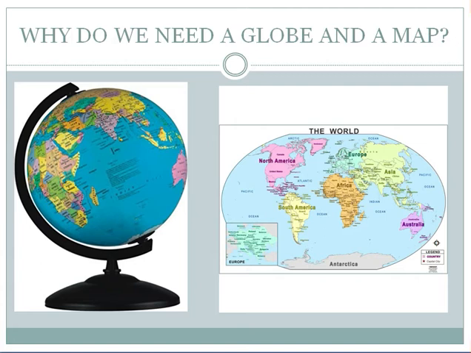Students, how are globes and maps different? The main difference between using a globe and using a map is that you have to turn the globe in order to see the different parts of the earth, but on a map of the world you can see every country at the same time.